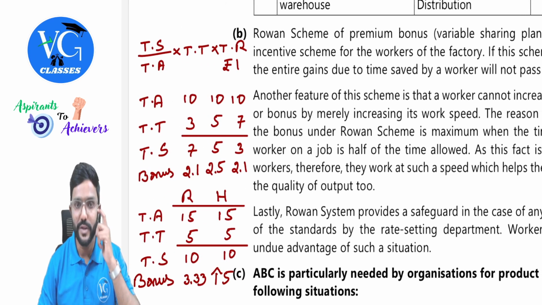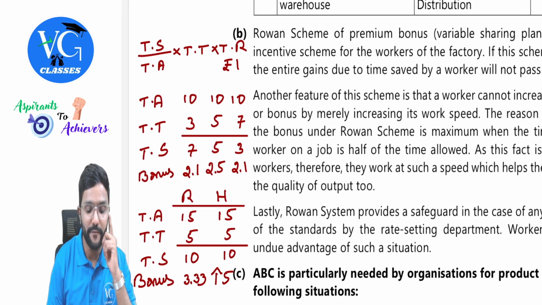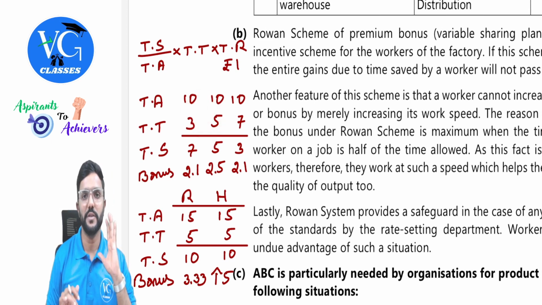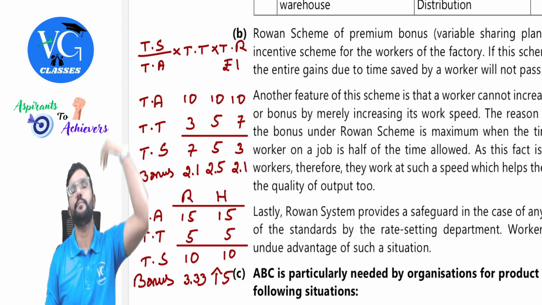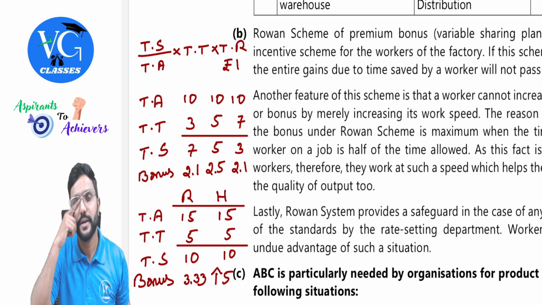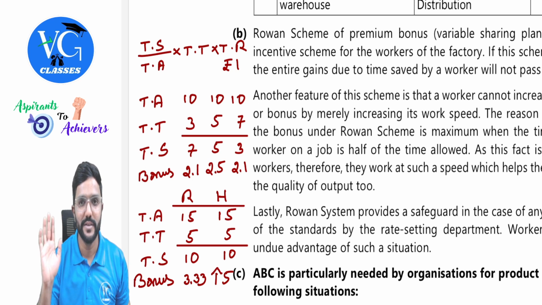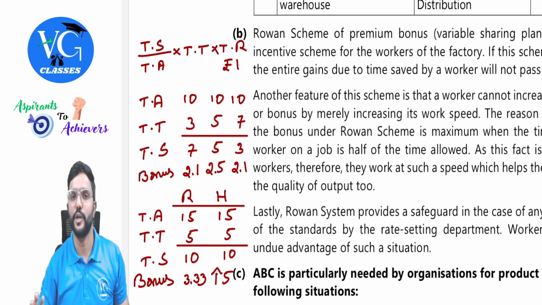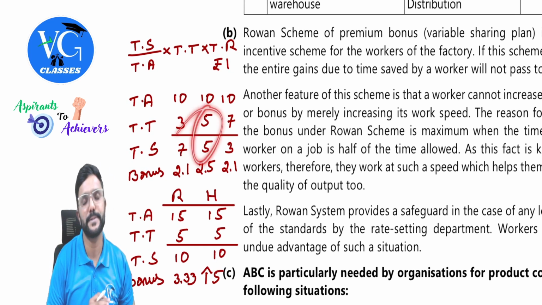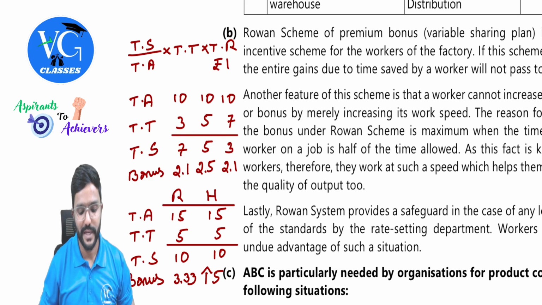Okay, so as they know that when we take 50% of the time allowed, we will get maximum bonus, will they increase their speed beyond that? No. If they try to increase the speed beyond that, definitely they will not get more bonus, but the quality of the product might come down. Got it? Yes, sir. So they will try to manage maybe at this level, guys, under Rowan scheme.